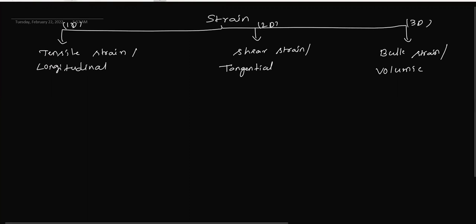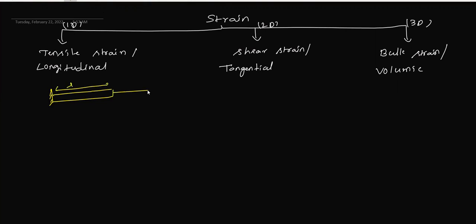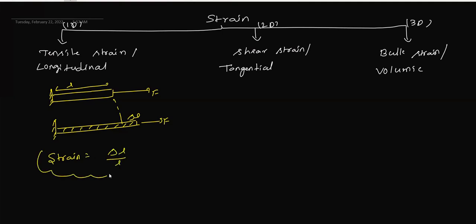So what is meant by tensile strain? Here we have one body which has original length L. I apply force here. Due to application of force, it is elongated like this. The elongation that comes into picture is delta L. So strain can be written as change in length upon original length, with no dimensions and no SI units, which you can mention clearly here.